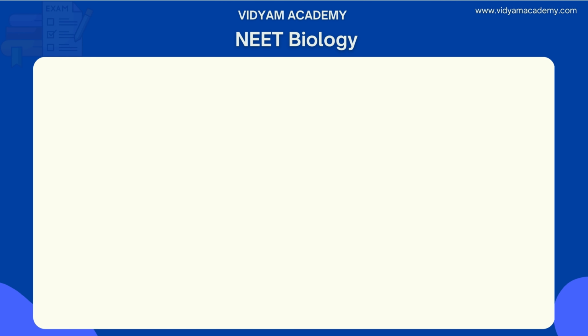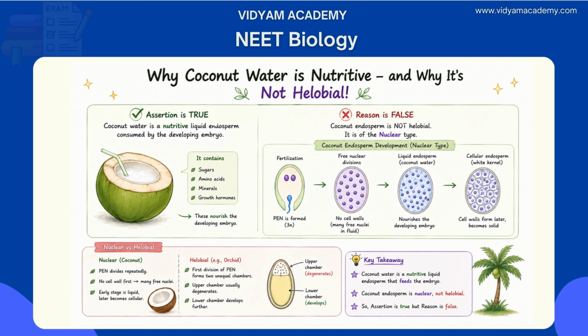Here is the explanation why the assertion is true and the reason is false. So here we have coconut water. Coconut water, the tender coconut liquid, is indeed the liquid nuclear endosperm. It contains sugars, amino acids, growth hormones and minerals that nourish the developing embryo. Hence, nutritive liquid endosperm is correct.